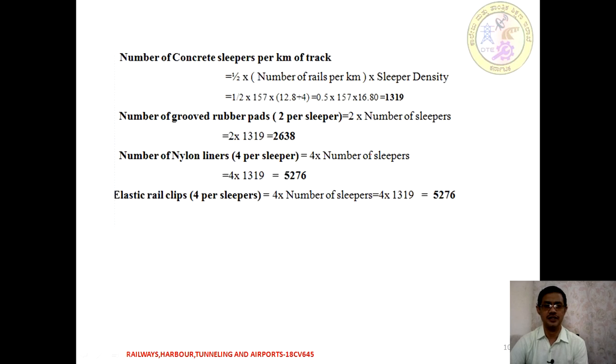Suppose it is a concrete sleeper, the number of concrete sleepers required per kilometer is the same: half of the number of rails required multiplied by the sleeper density, and the number remains the same, 1319. The number of rubber pads is 2 per sleeper, so multiplying the number of sleepers by 2, it is once again 2638.